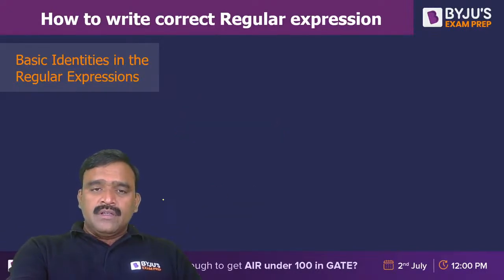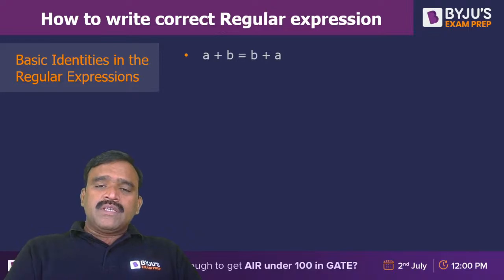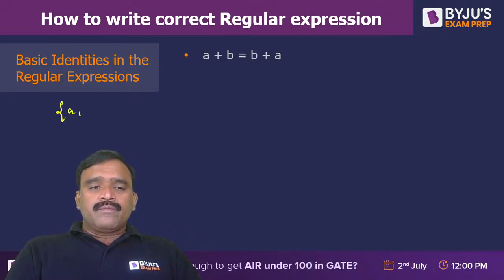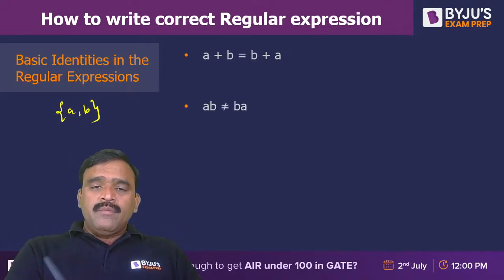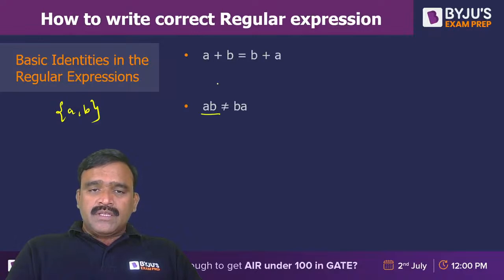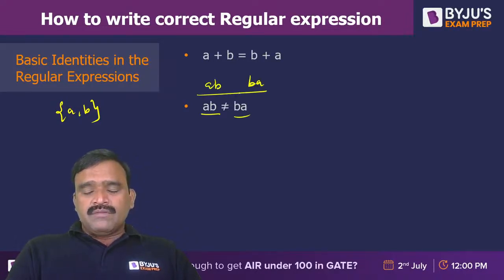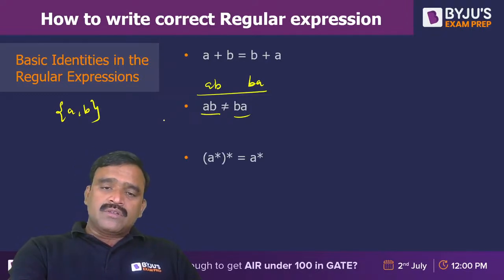That's the difference. Okay, now A plus B or B plus A both are the same, because the respective language is A comma B only. Hope you are following. And AB is not equal to BA, because AB is a string starting with A and BA is a string starting with B. So the respective languages are not the same, so the expressions are also not the same.